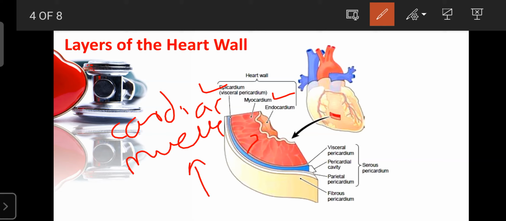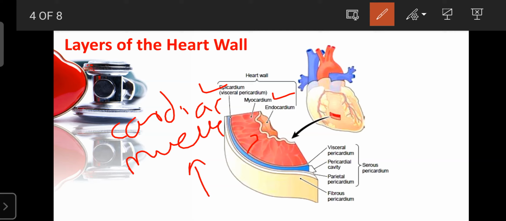The cardiac muscle is the middle layer of the heart wall. It is made up of special types of cells known as cardiac cells, and these cardiac cells have the capability to transmit impulses or action potential from one cell to another, throughout the myocardium or throughout the heart. So that action potential or current can be transmitted. That is helpful for the pumping or contraction, which decreases the size of the heart. That decrease in size creates pressure on the blood.